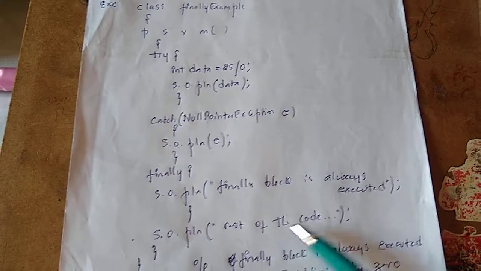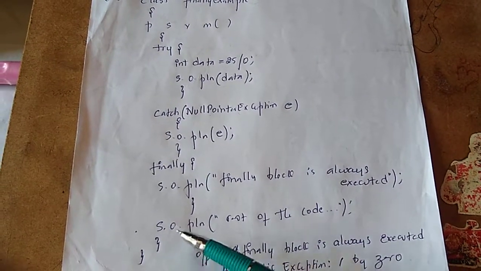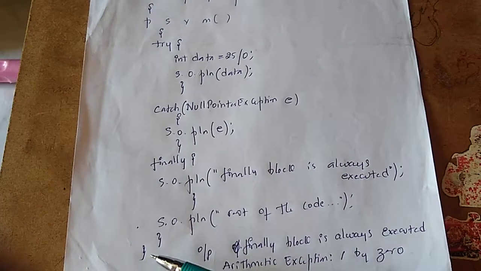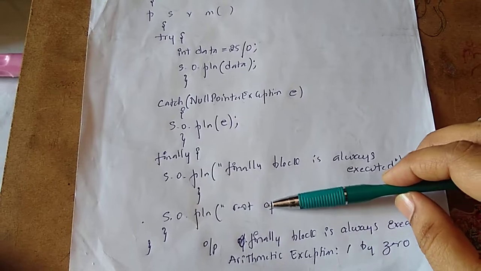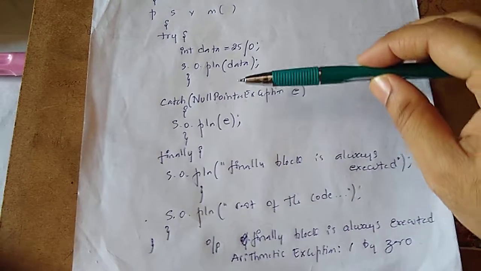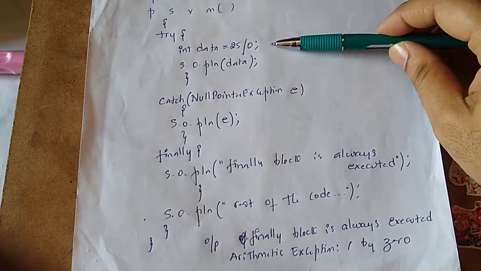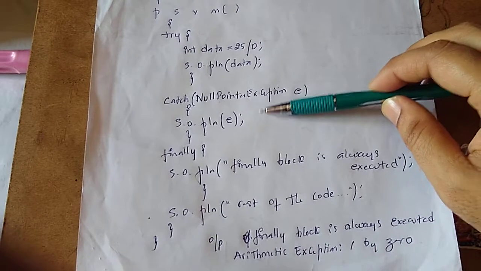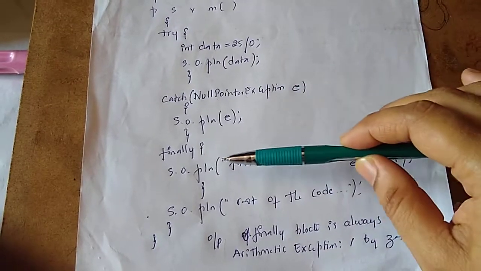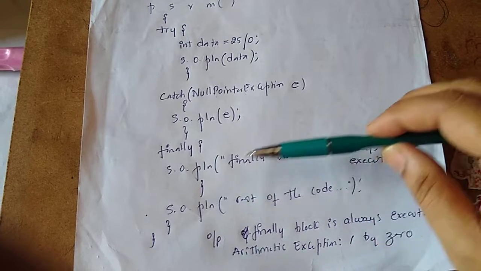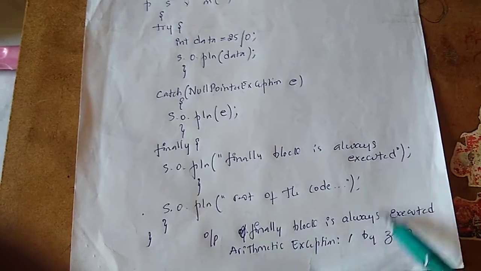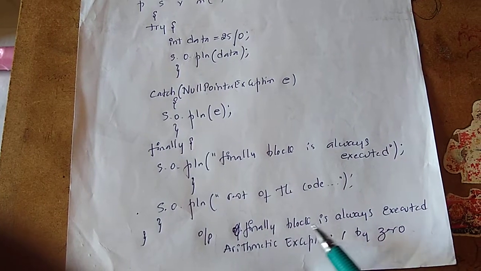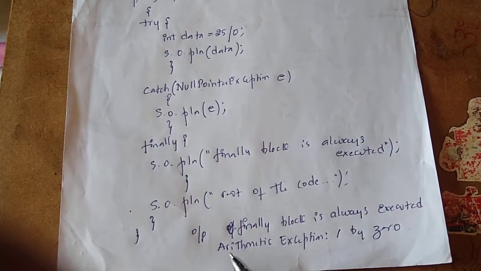Next there is System.out.println, then the closing of main and the closing of the class. It will not execute this particular code because the program got disrupted. Even though there is a catch, we are not handling it properly. But since we have written something within the finally block, first it is going to display this message: "finally block is always executed", before throwing the exception.